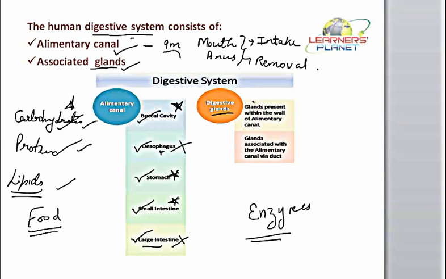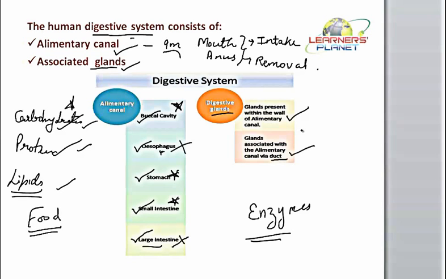These glands may be present within the wall of the alimentary canal, or they may be associated with it through some duct. That means it is located on the exterior side of the alimentary canal, from where it is draining its secretion into the alimentary canal via the small tubular structure known as the duct.